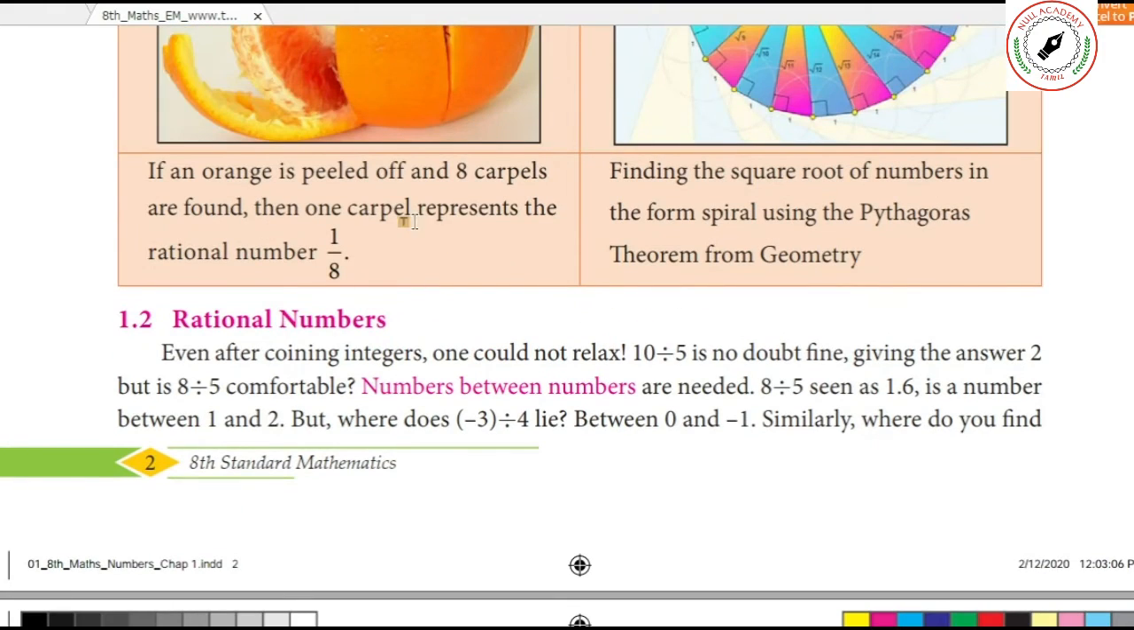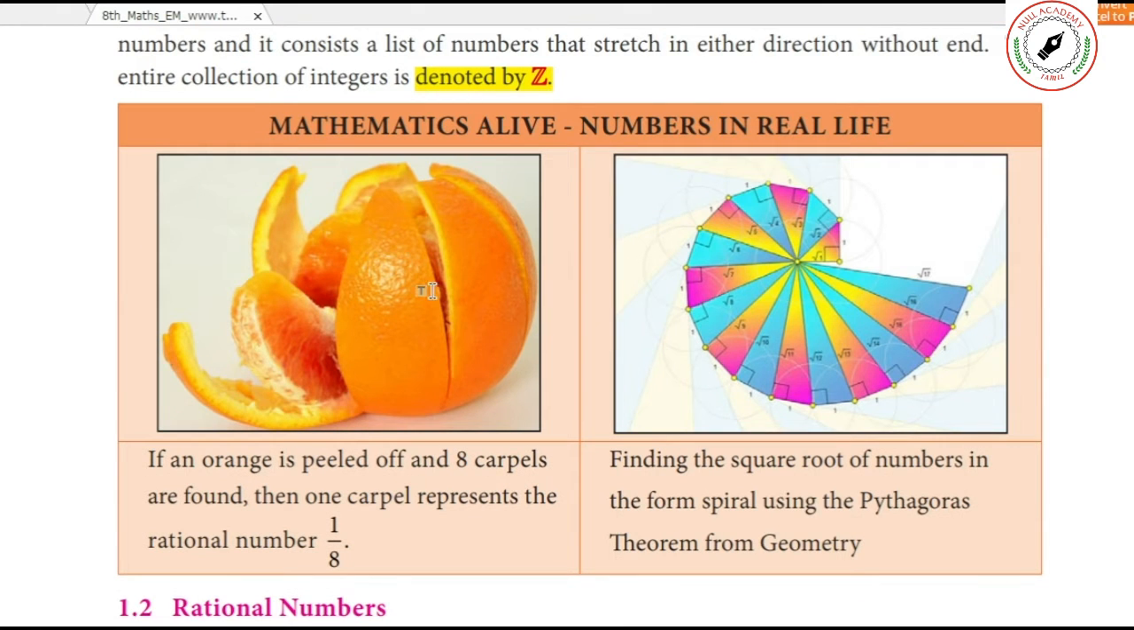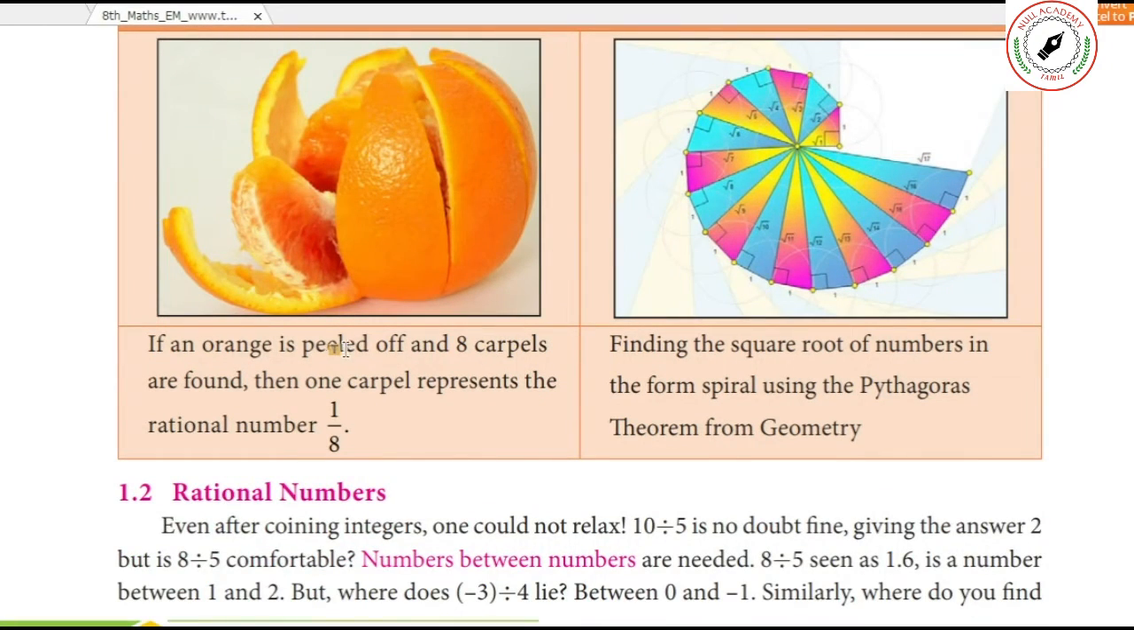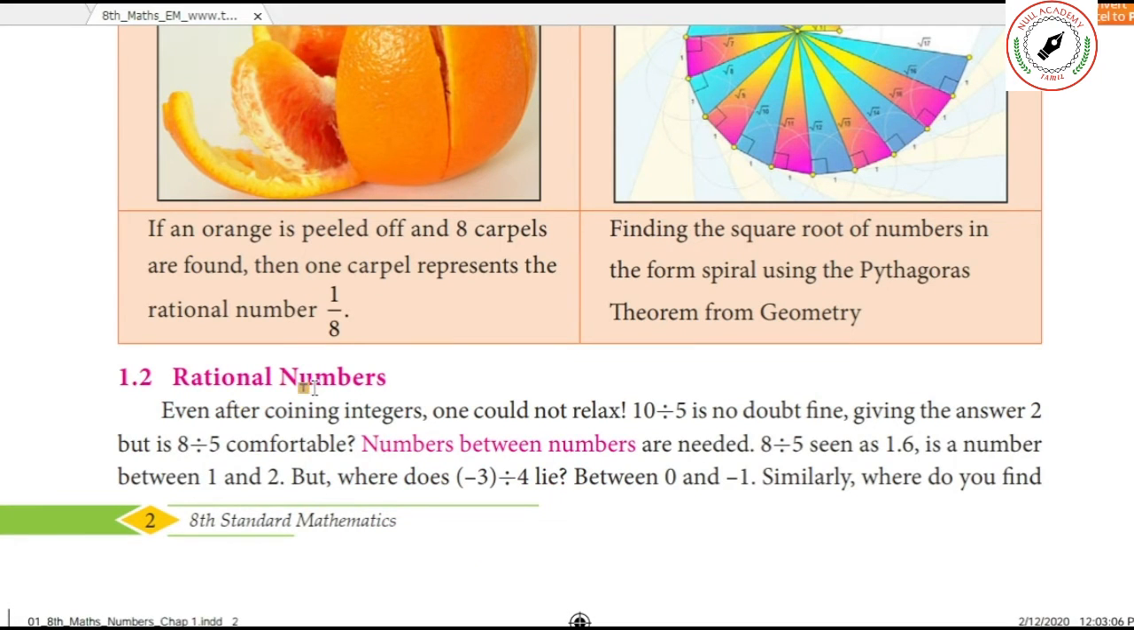You see, they have given one example. If an orange is peeled off and 8 carpels are found, then one carpel is called 1 by 8, that is 1/8. 1/8 means the whole is 8 and one part is 1/8. So this is not a whole, this is not a full number. This is a part. So this is called a rational number.